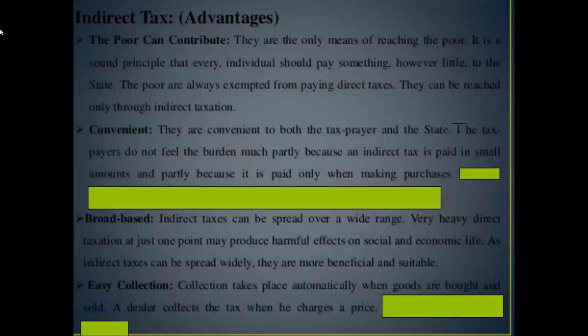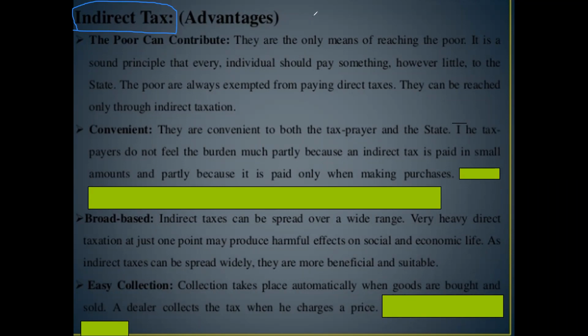In the previous class, we discussed that indirect tax means a mediator will be there. He or she, the mediator, will pay tax on behalf of the customer to the government. In such a case, those taxes are known as indirect taxes.